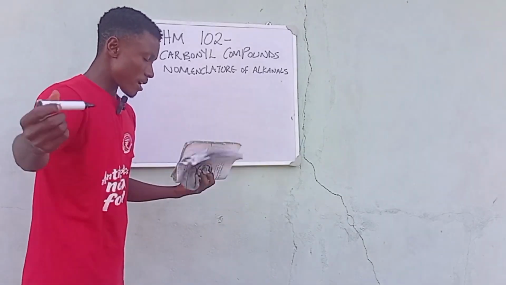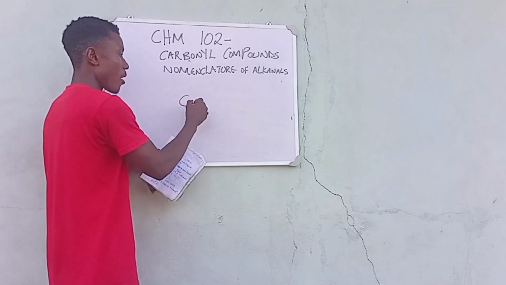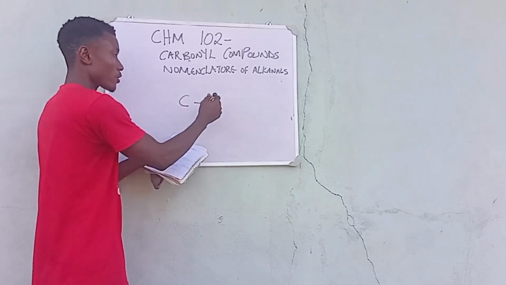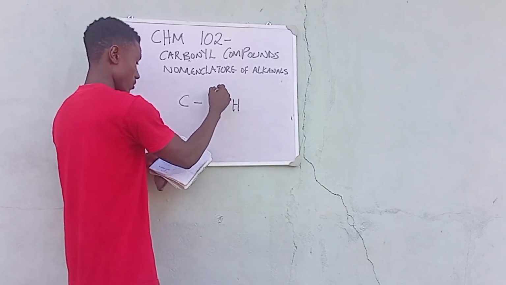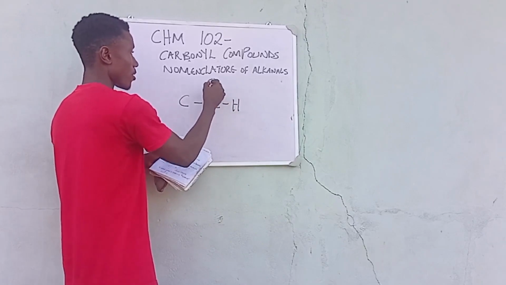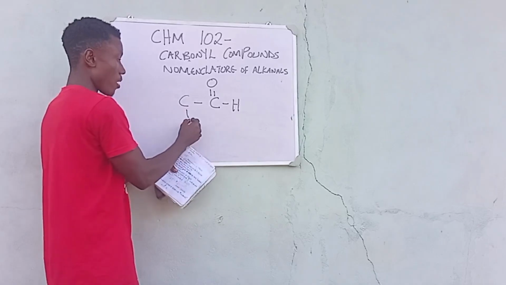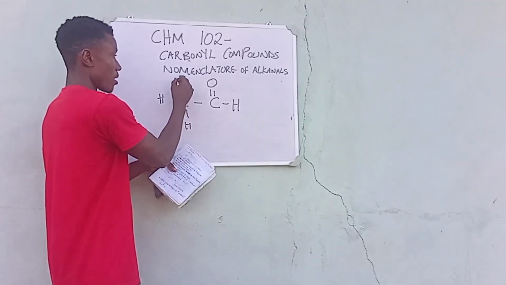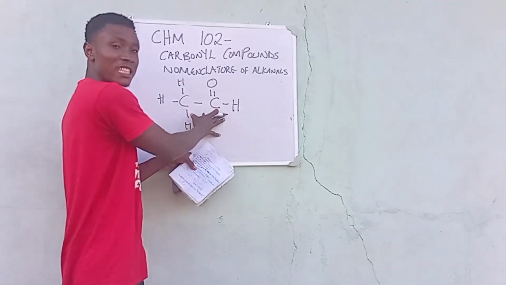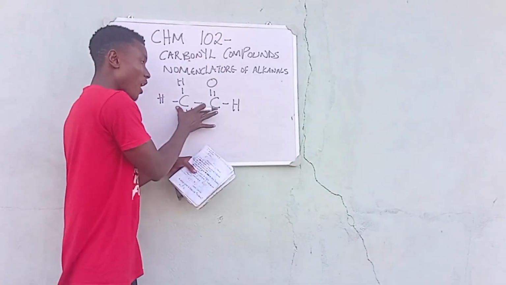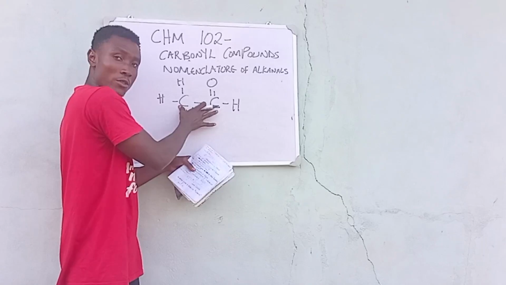So we get this compound on the board, right? This is the compound we have here. You get to find out that this has a double bond and this has 2 carbons, right?